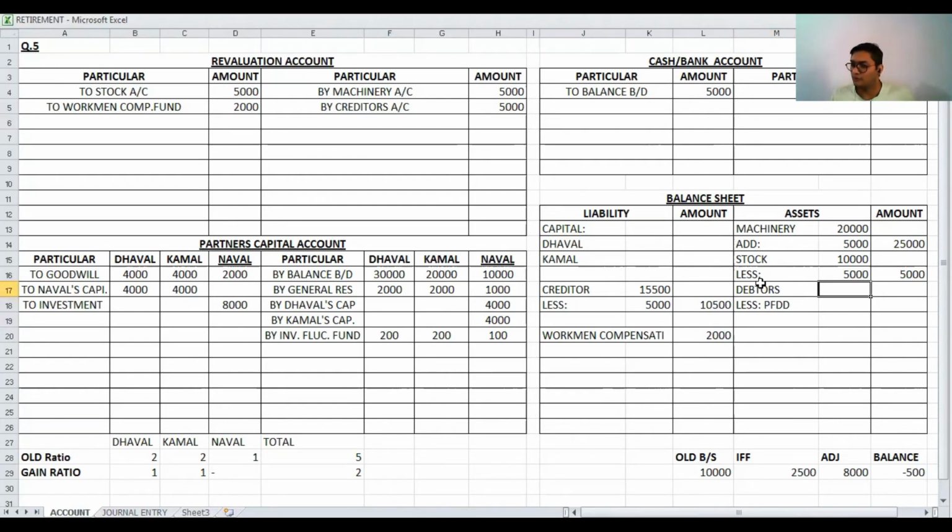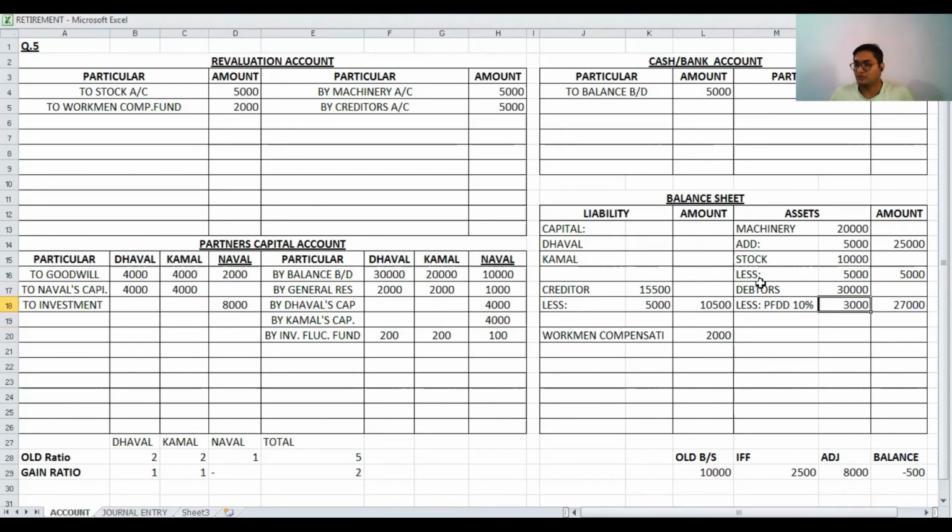Old value of debtors is 30,000, and as per adjustment, provision for doubtful debts is 10%, so it becomes 3,000, and we have to deduct 3,000 from old debtors. Answer is 27,000. Now here, as per adjustment, bad debts reserve is 3,000.